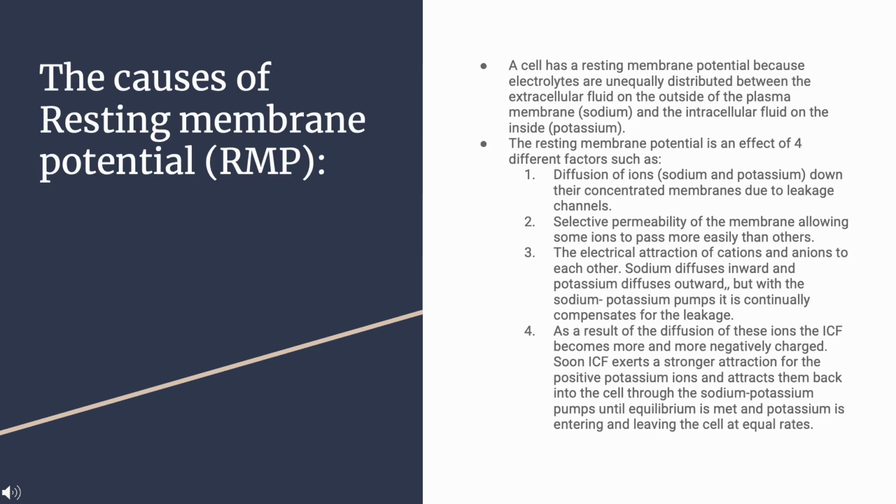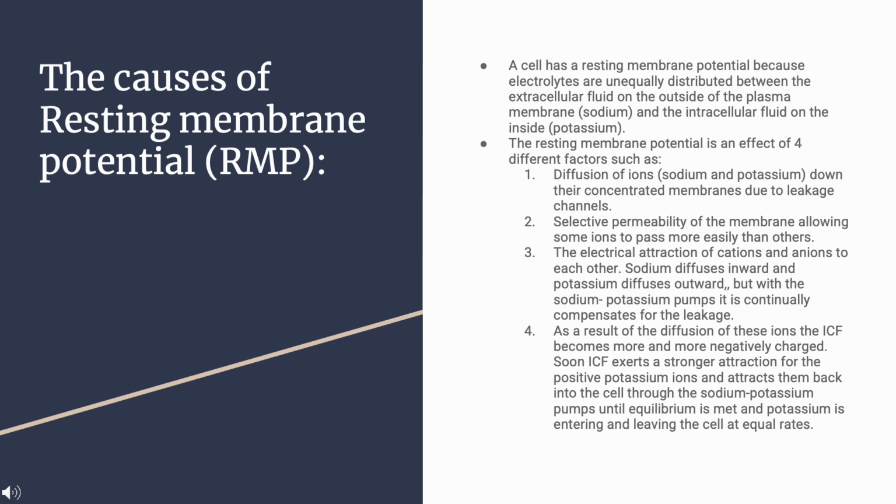The causes of resting membrane potential. A cell has a resting membrane potential because electrolytes are unevenly distributed between the extracellular fluid on the outside of the plasma membrane, sodium, and the intracellular fluid on the inside, potassium.